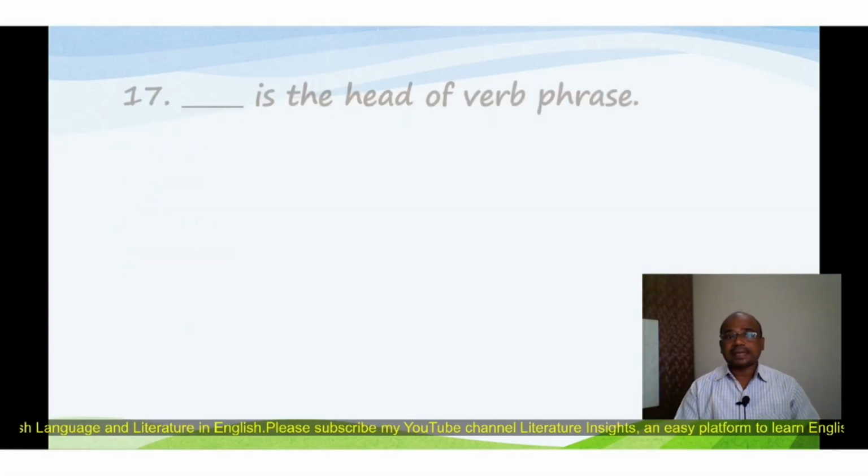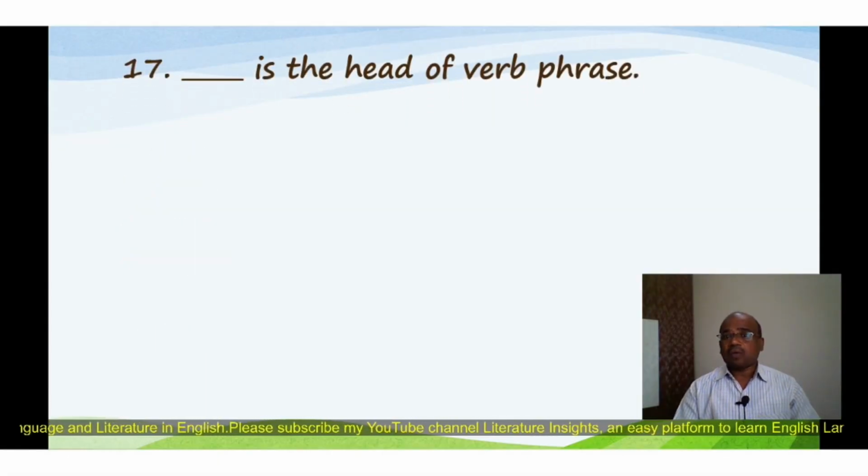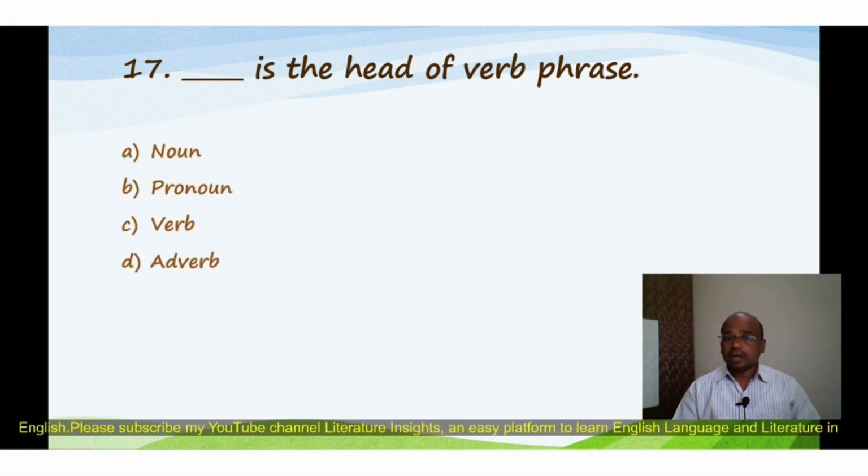Then question number 17: What is the head of a verb phrase? In the verb phrase, what is the head? The four options are: A. Noun, B. Pronoun, C. Verb, D. Adverb, and the correct option is C, verb. Verb is the head of a verb phrase.